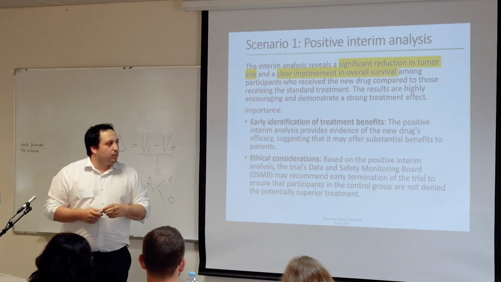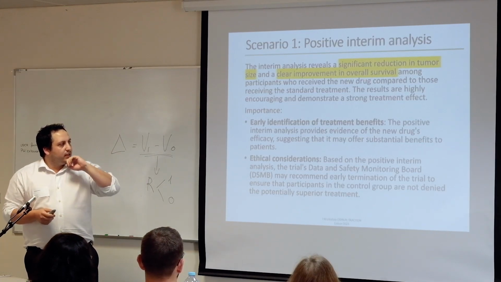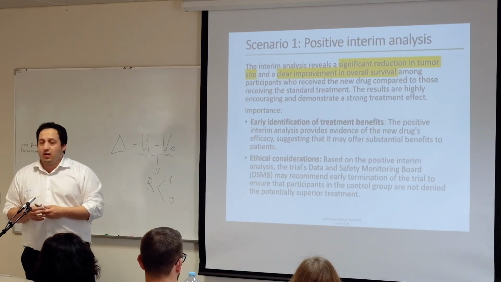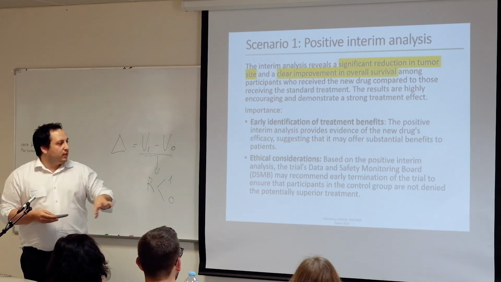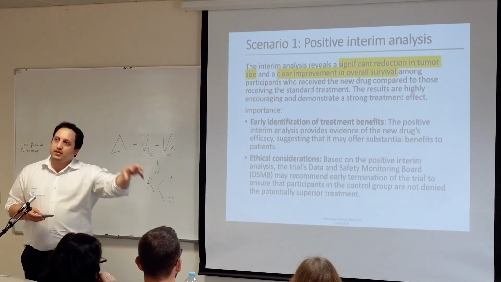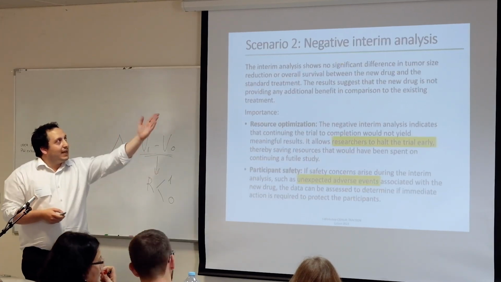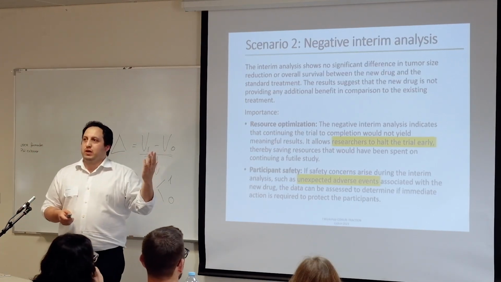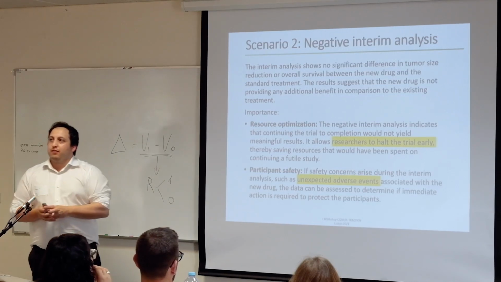But based on the positive interim analysis, the Data Safety Monitoring Board may recommend the early termination of the arm that is not doing the best drug and ensure that the control group starts to do the other drug. Then we can also have a negative interim analysis, and this is very common for drugs, for very specific adverse drug reactions.